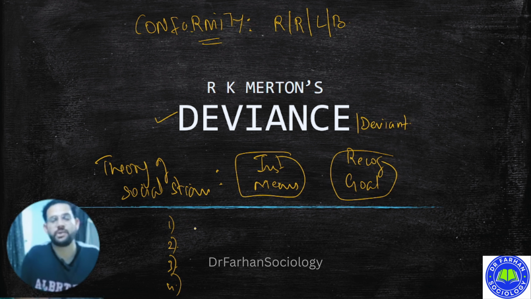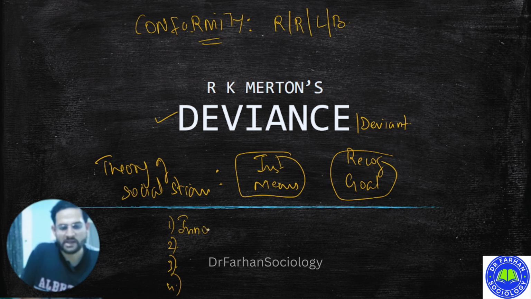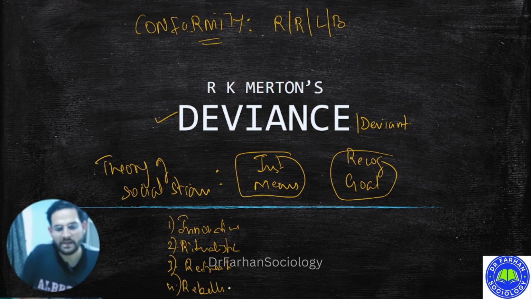And what are these four types? I will just give you those names; in the foundational classes, we will try to understand them. The first type is called innovative deviance. The second one is called ritualistic deviance. The third one is retreatist deviance, and the last one is rebellion deviance.